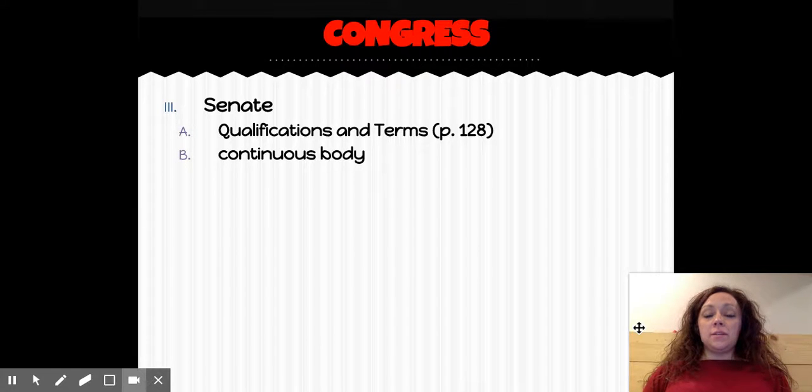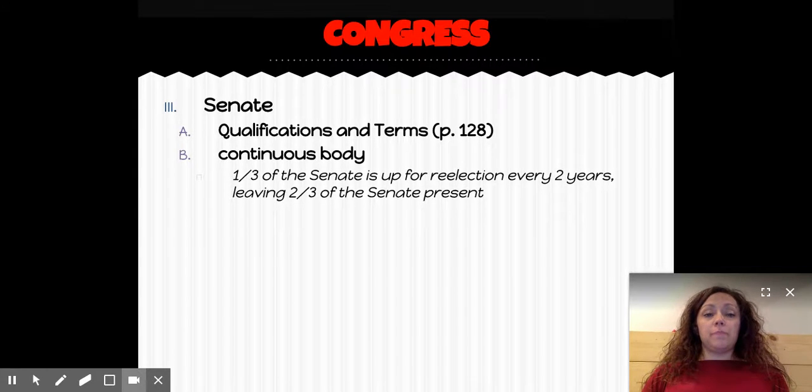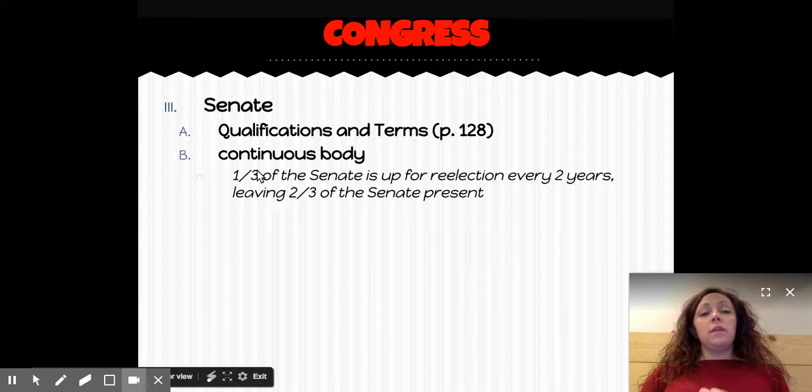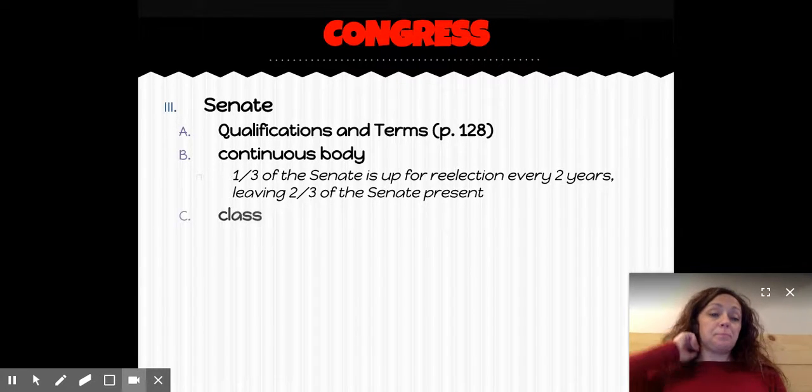Our senators serve 6-year terms, by the way. Every 2 years, when we have a new congressional election, only 1/3 of the Senate is up for re-election. Okay, so because only 1/3 of the Senate is up for re-election at a time, there's always going to be someone in the Senate that's been there before, which creates a continuous body.